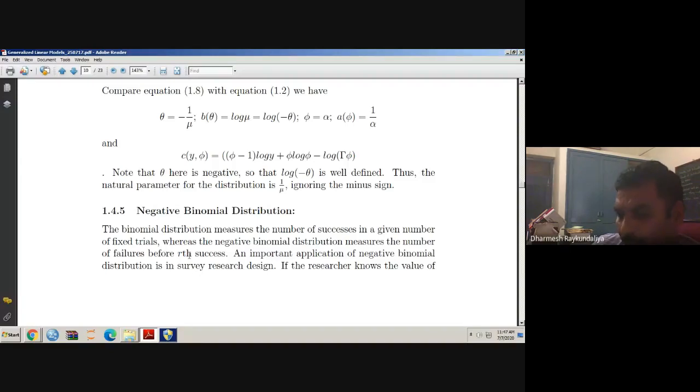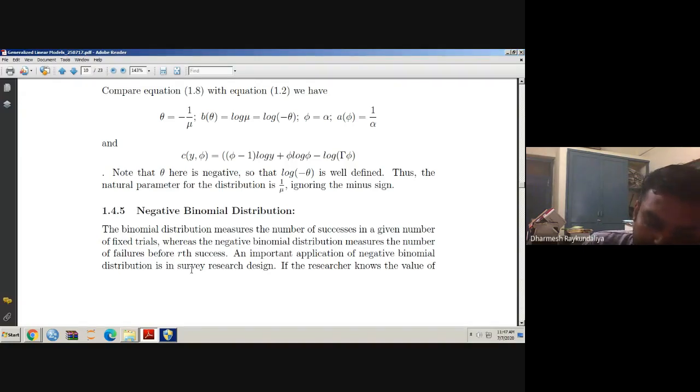The binomial distribution is applied when, given n trials, we ask what is the probability that you get R successes, or X successes. So out of n, suppose X successes are there, and if you wish to model these X successes, you can use the binomial distribution. But negative binomial is sometimes also known as the inverse binomial.